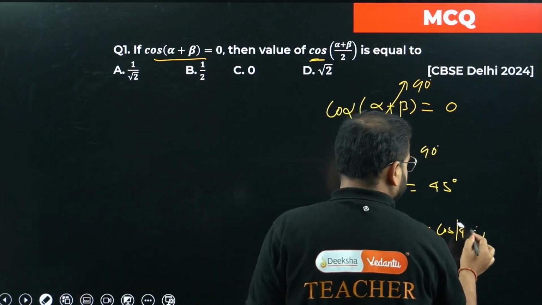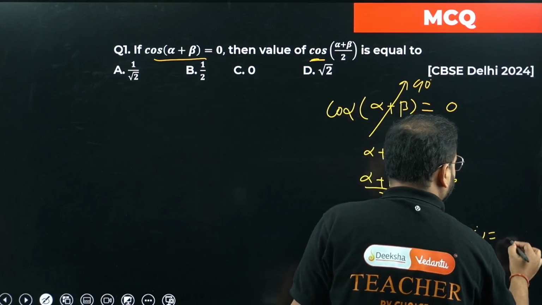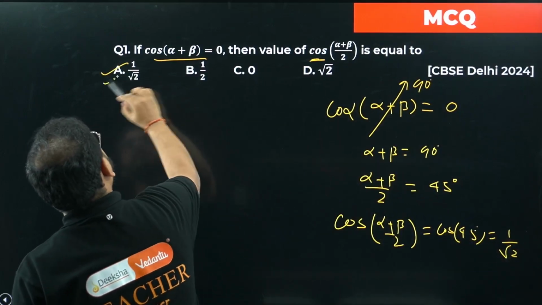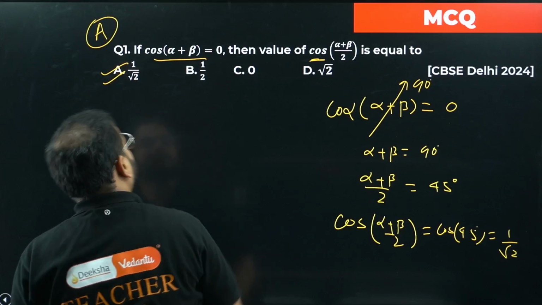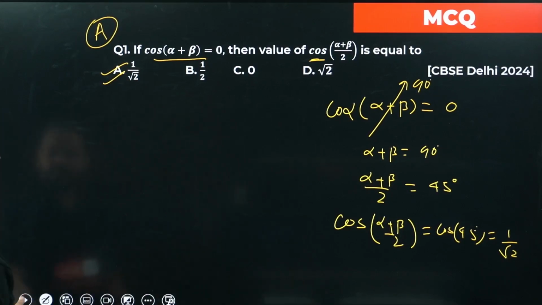Please check. So 1 by root 2. 1 by root 2, option number A is suitable. Have a look. Simple question. Very simple problem. Okay. Moving on to question number 2.